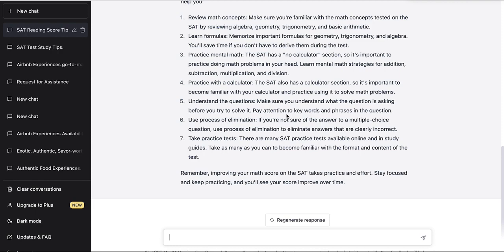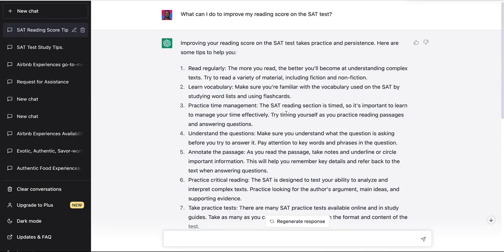Time yourself, and continually you begin to see some incremental improvements. Taking practice exams will also help you address your weaknesses, right? Not only determining your weaknesses, but once you determine what those weaknesses are, you can go about addressing those issues as well. So these are some of the pointers, at least, that ChatGPT is saying we can use to pass the SAT exam. Now let's move on to the ACT and see what we can get from there.